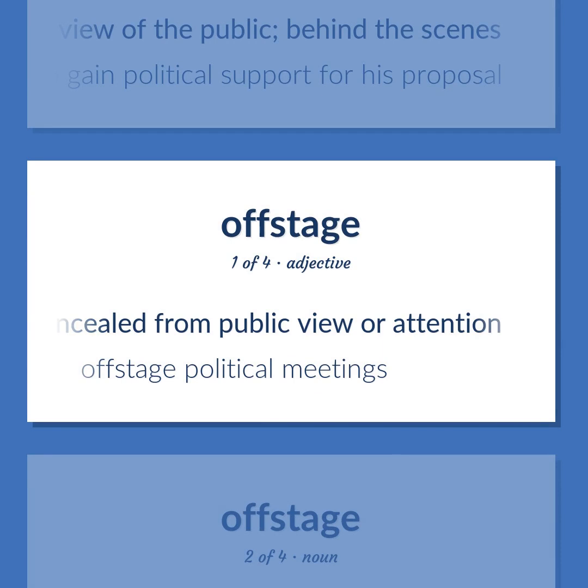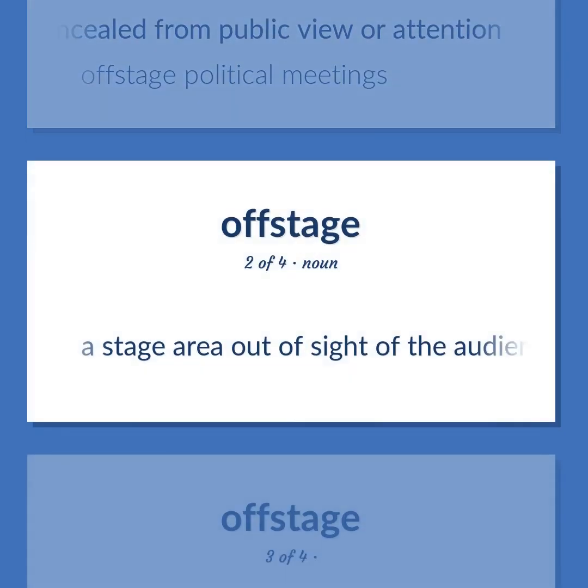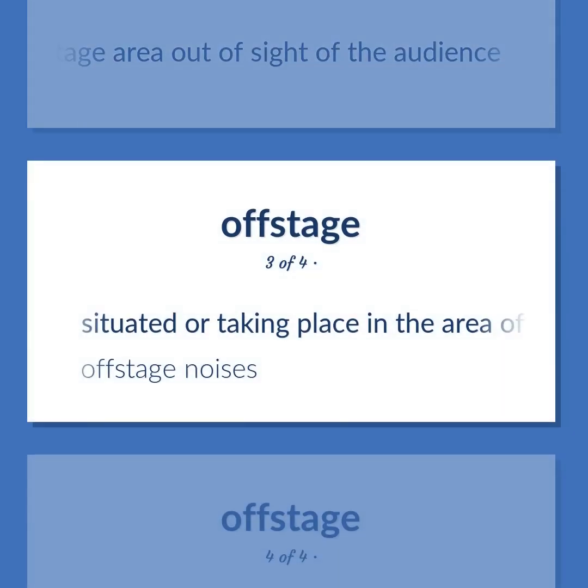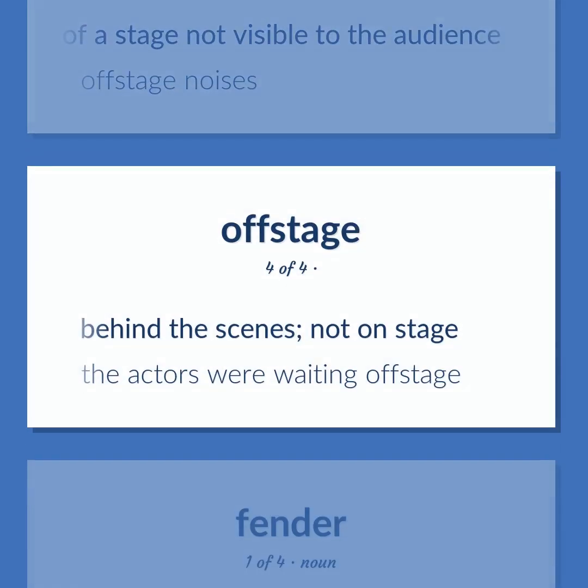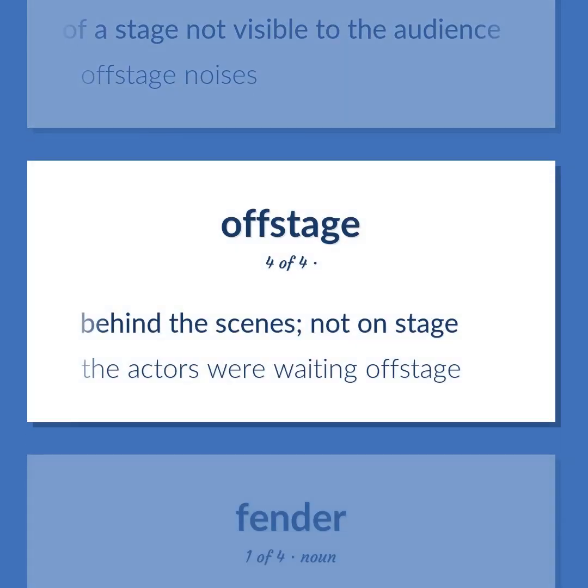Off-stage political meetings. A stage area out of sight of the audience. Situated or taking place in the area of a stage not visible to the audience. Off-stage noises. Behind the scenes, not on stage. The actors were waiting off stage.